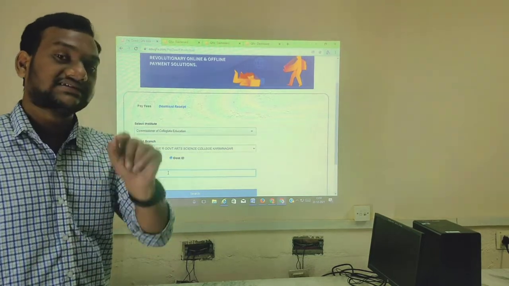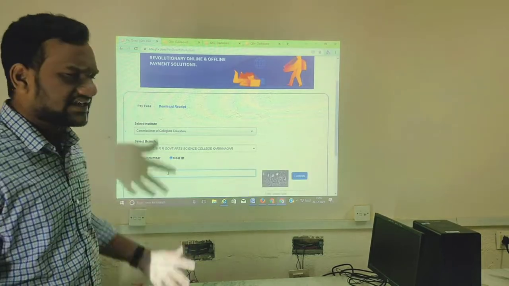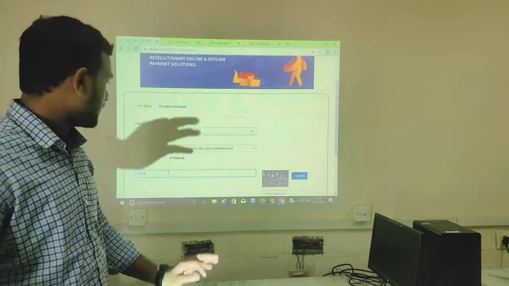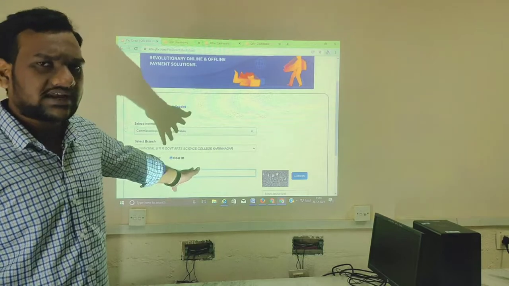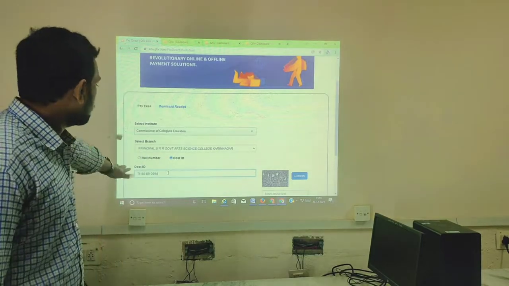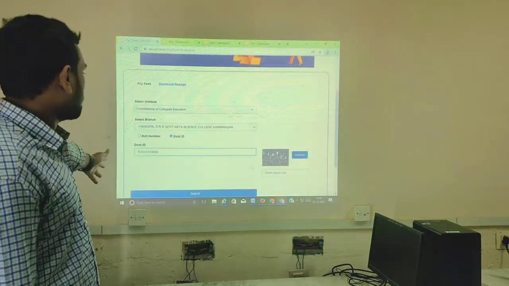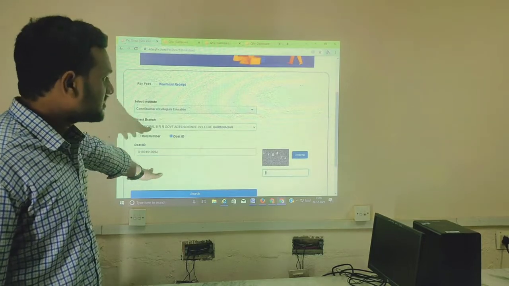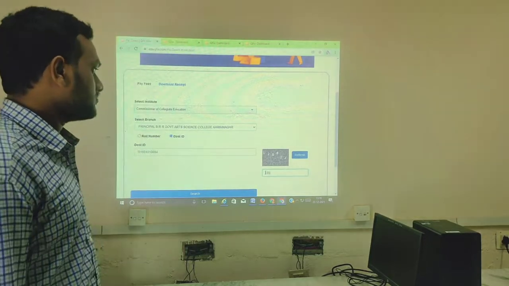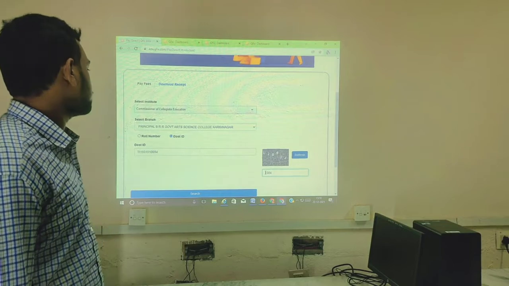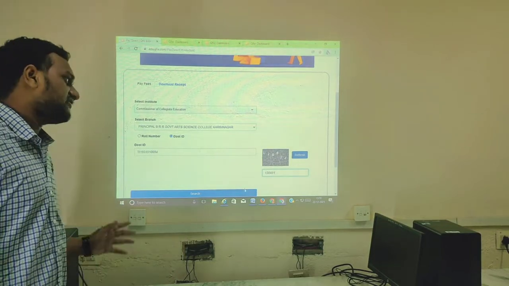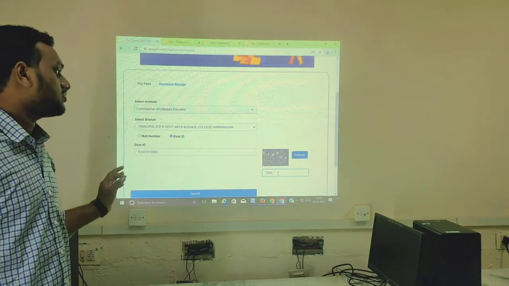The DOST ID is the default one, which will be very easy for every student. So that's why it is better to select the DOST ID. Then we have to enter the DOST ID. For example, we have taken one DOST ID, and next we have to enter the CAPTCHA. You have to look at the DOST ID very carefully, and then enter the CAPTCHA.